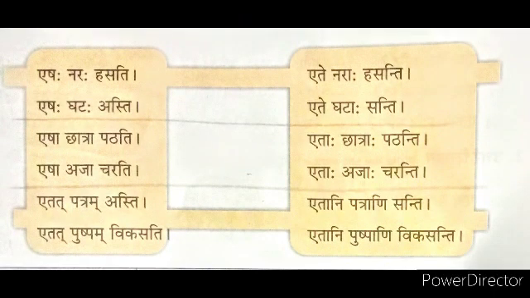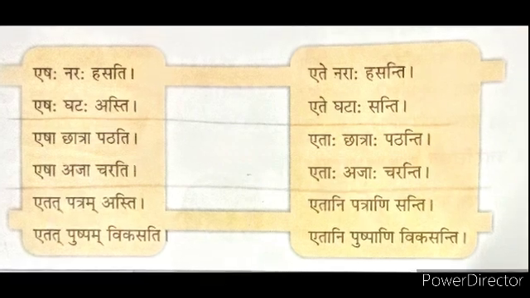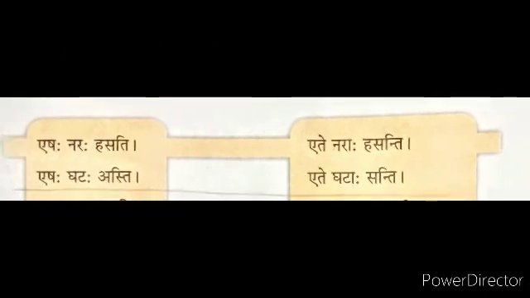Now we are going to learn how to convert sentences from singular form into plural form and vice versa, that means from plural into singular form. So first, examples in masculine form. Eshah naraha hasati. It converts into ete naraha hasanti.